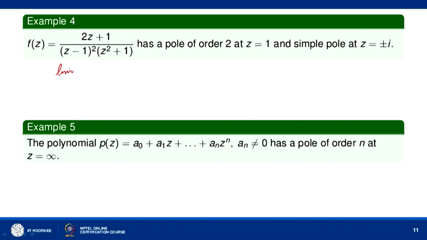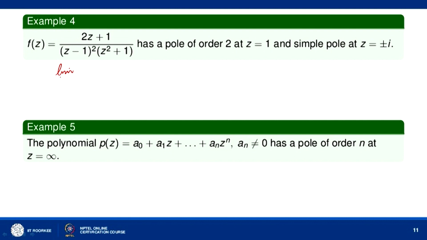Now you can see f(z) is singular at the point z equal to 1 and z equal to plus minus i, because z² + 1 equal to 0 means z is equal to plus minus i. So f(z) has 3 singularities, z equal to i, z equal to −i and z equal to 1. Let us see the nature of these singularities.